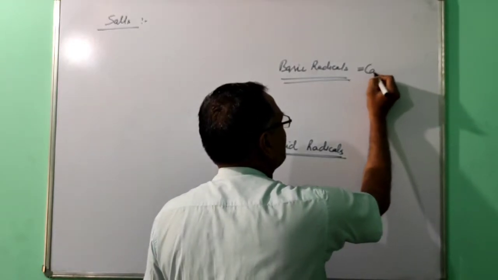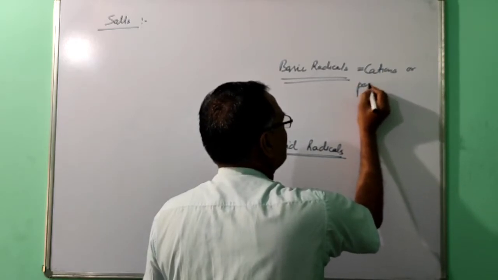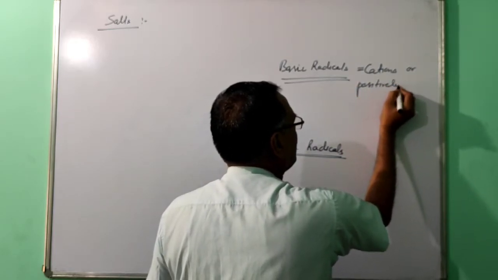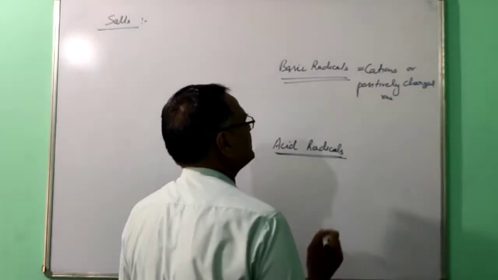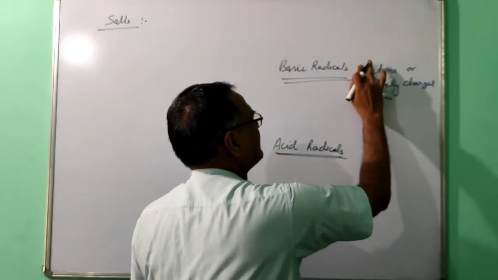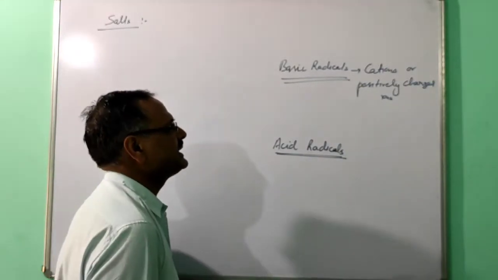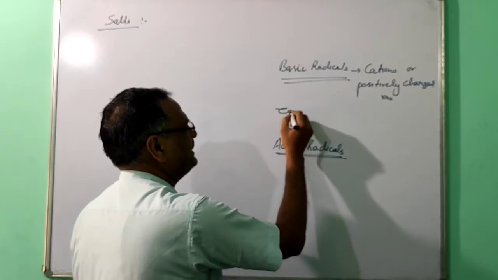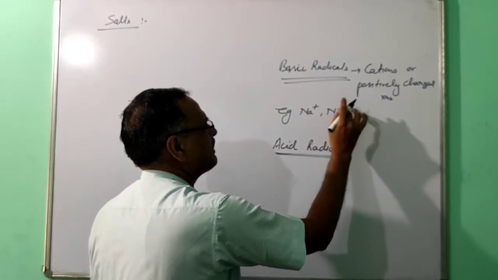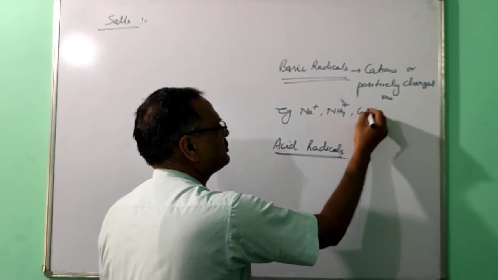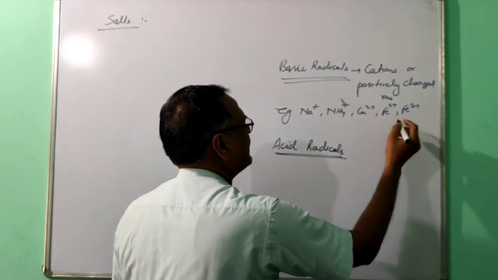Cations are positively charged ions. You must be thinking about examples of basic radicals: Na+, NH4+, Cu2+, Fe2+, Fe3+, and many more.